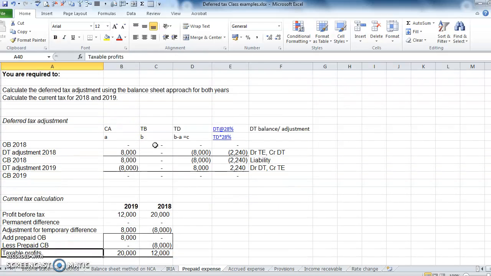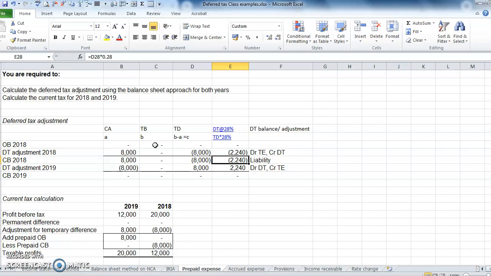So, when we look at our deferred tax, to calculate using the balance sheet approach, in the table that we use, the opening balance is 0, right? The closing balance, so we have an asset, so it's 8,000. Our tax base is 0, so we'll have a taxable temporary difference of 8,000 Rand.